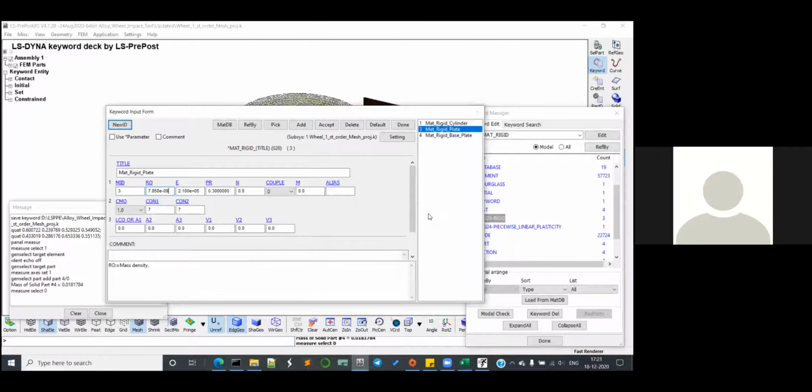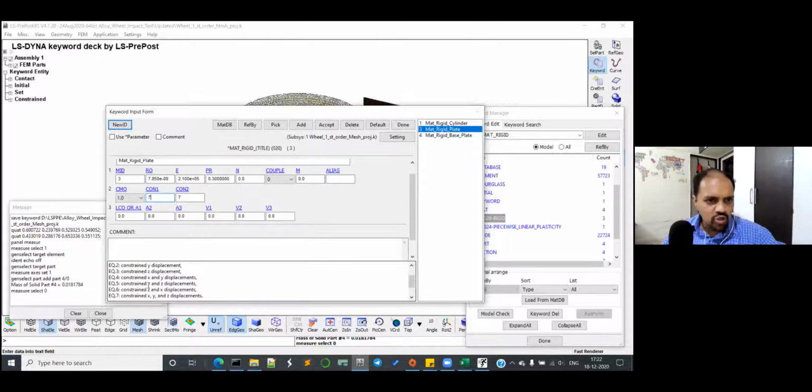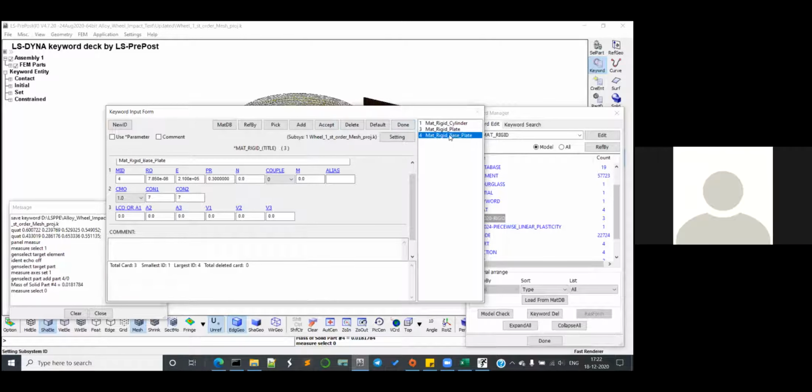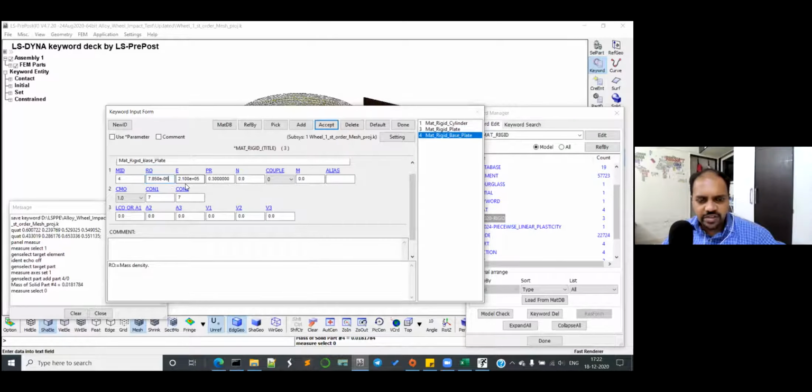Now click on accept. You have to change that. First of all, you have to make sure that it is falling down in Z. You have made it Z, right? Yes, it is that only. Z only. So if it is Z, then it should be free in Z only. So it should be constrained in X and Y. That is 4. Okay, and then click on accept. So rotation, I'm fine. And then go for the rigid base plate. There also you have to change the density. This is causing the problem. Okay, and click on accept.